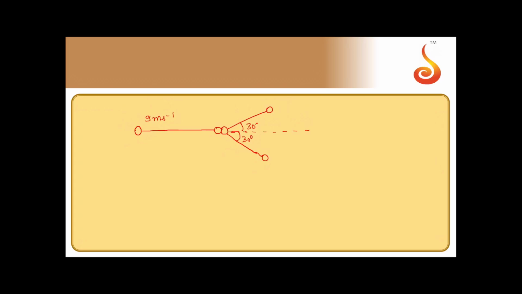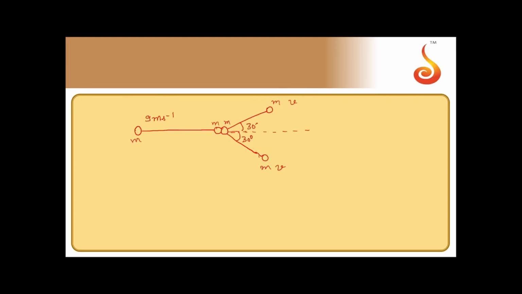Now, what is the speed of each ball? The balls are identical. That's why if this is of mass m, each ball will have mass m only. At the collision, this is after collision. Now they are making equal angles, which means their velocities will also be equal. Let us say their velocities are v each.